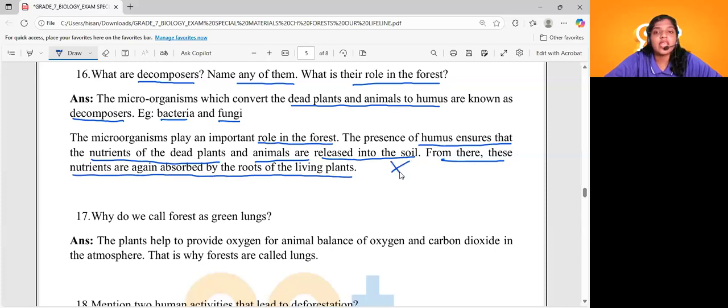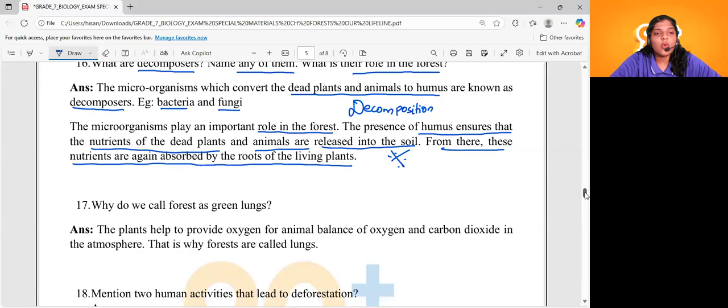This is a very important question. The nutrients coming back to the soil in the form of humus become nutrients for other plants to grow. That is the significance of decomposition. Very important: this whole process is called decomposition, and the ones who perform it are called decomposers. What is the product of decomposition? Humus is the product of decomposition. Shall we continue?